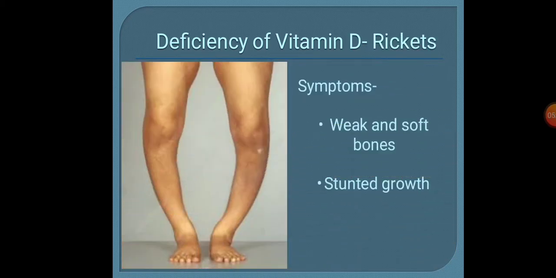Next, that is vitamin D. Deficiency of vitamin D causes rickets. The symptoms of the disease are weak and soft bones and stunted growth. As the bones become weak and soft, the legs and the other bones bend.